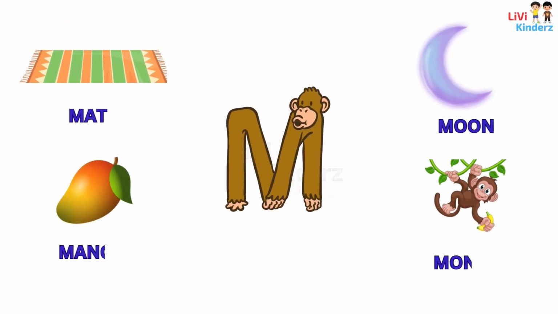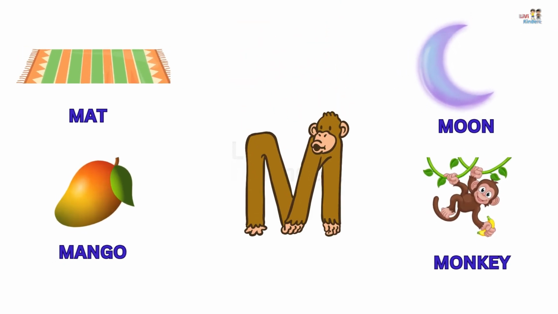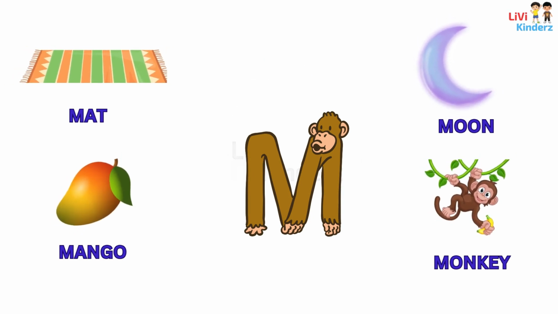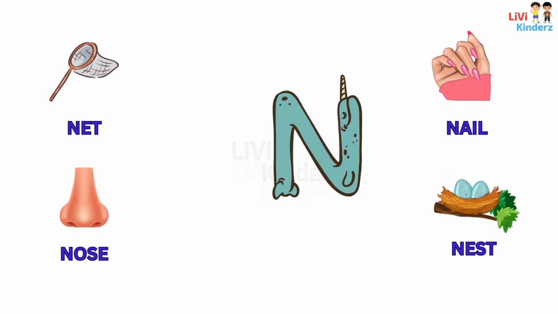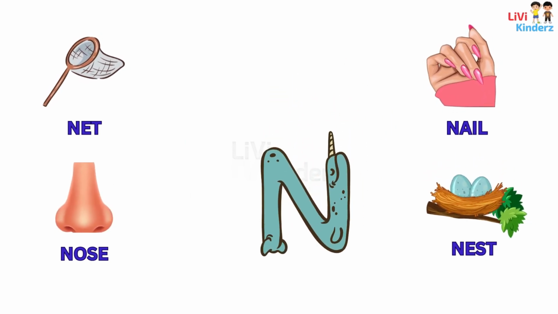M is mat. M is moon. M is mango. M is monkey. N is net. N is nail. N is nose. N is nest.